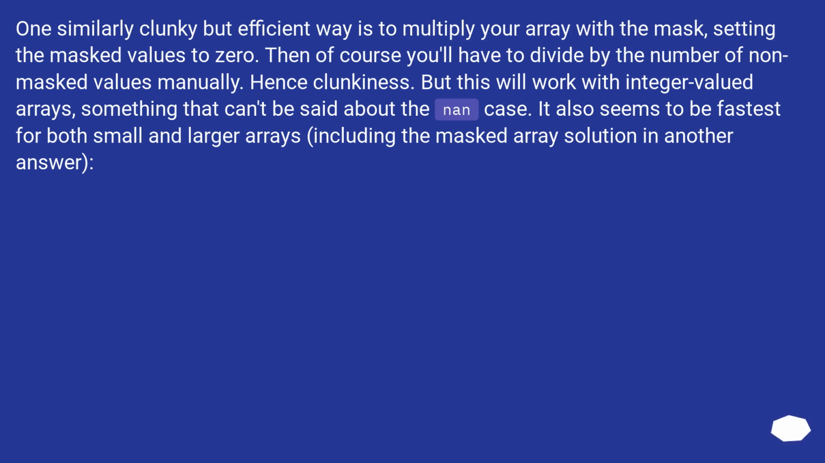It also seems to be fastest for both small and larger arrays, including the masked array solution in another answer.